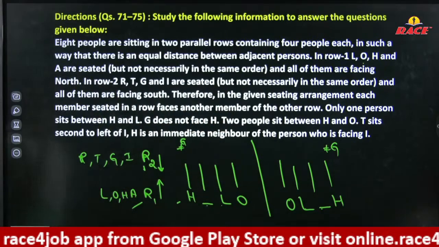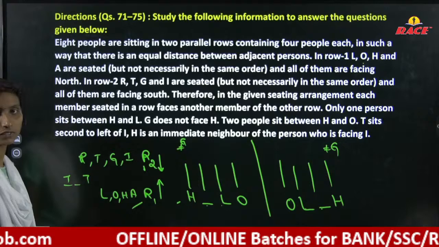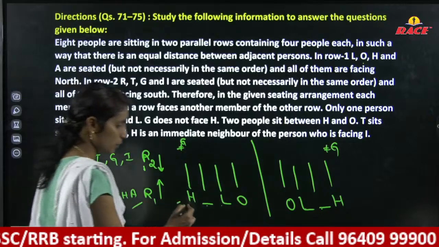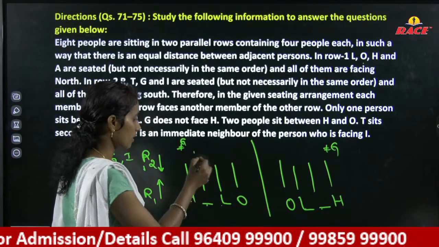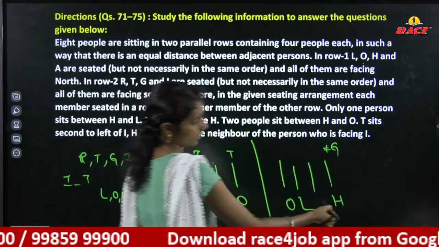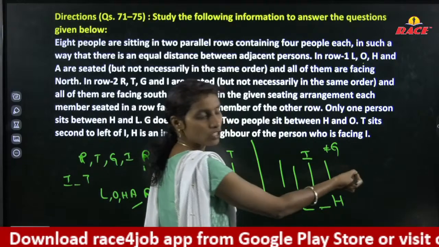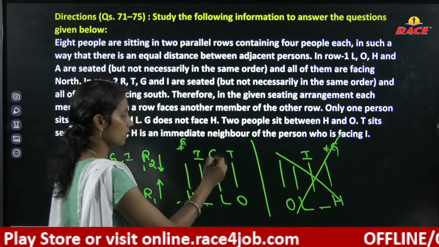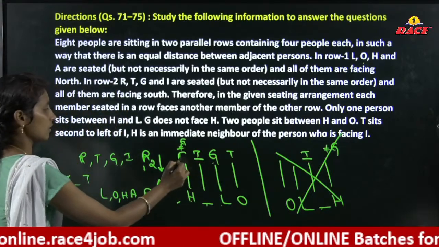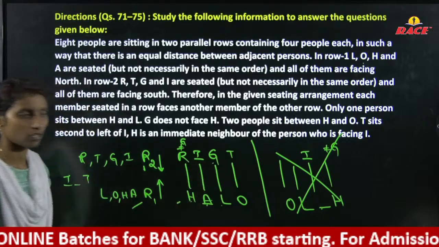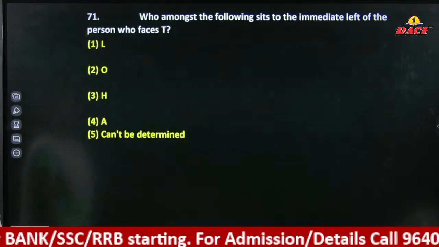T sits second to the left of I. H is an immediate neighbor of the person who is facing I. Okay, H is an immediate neighbor of the person who is facing I. I is here, and I is second left. First left, second left, T is here. H is a neighbor facing I. Second left, it is not possible here. This is a false assumption. And G is not possible, so directly we consider G, and R is here. Right? And our answer for this question is this. We completed the puzzle.